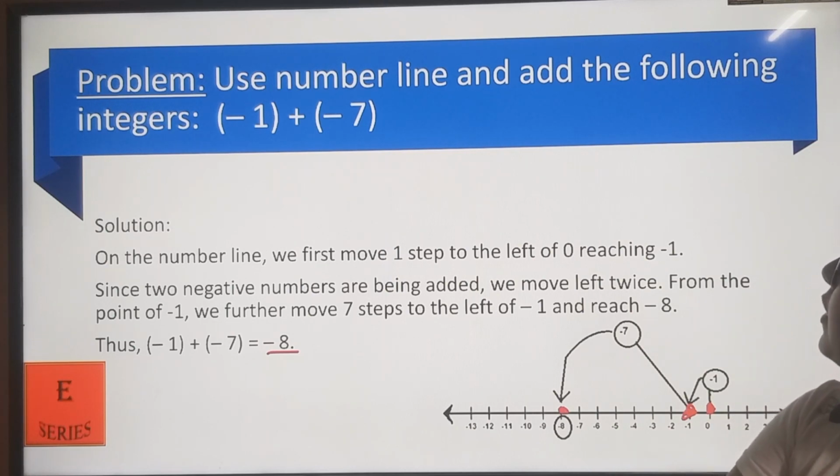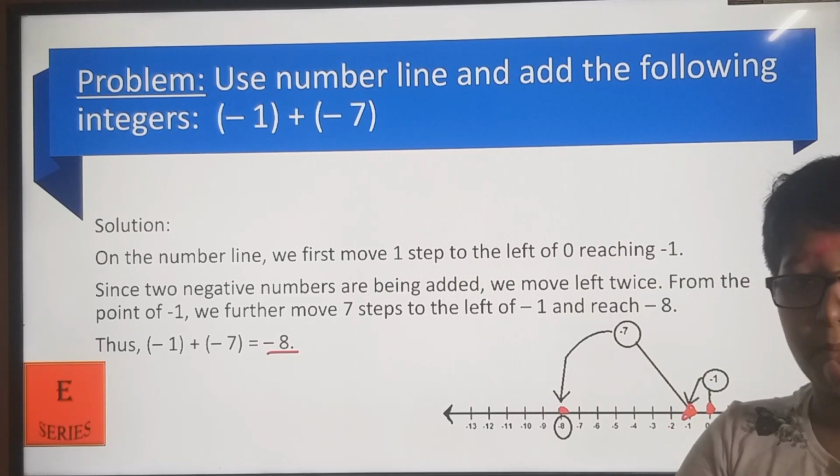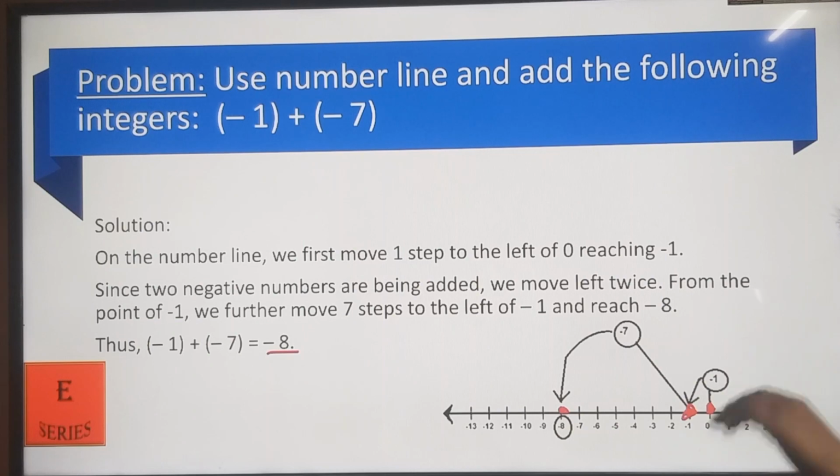Question number 2. Use the number line and add the following integers. Minus 1 plus minus 7. Now this 0 is here. You will move minus 1 place here, and then again 7 places. 1, 2, 3, 4, 5, 6, 7 places. Then you will reach minus 8. So the answer is minus 8.